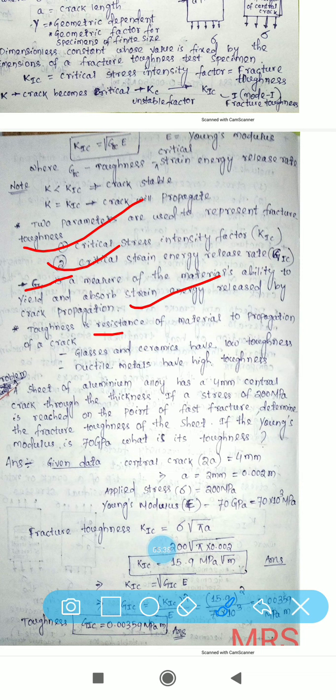Toughness is the resistance of a material to propagation of a crack. For example, glasses and ceramics have low toughness, and ductile materials have high toughness. Strain energy is the energy stored by a system undergoing deformation.